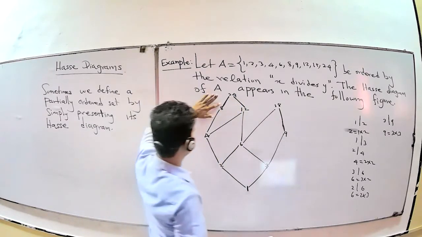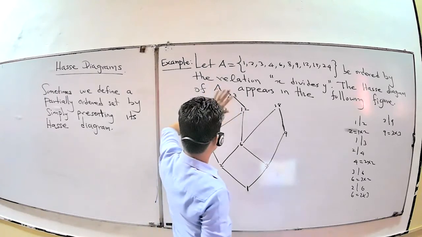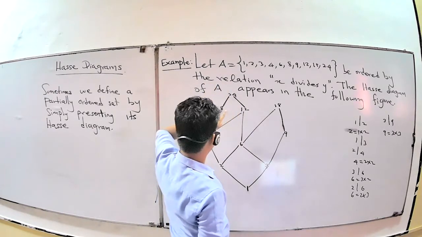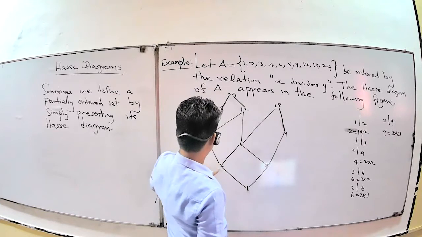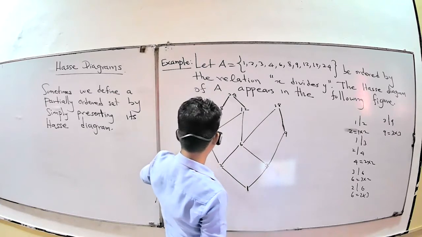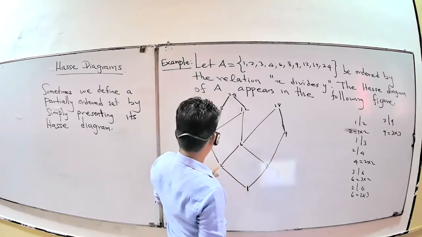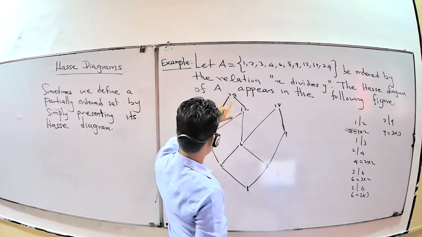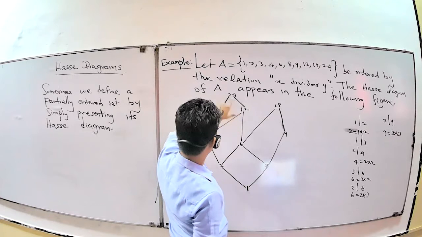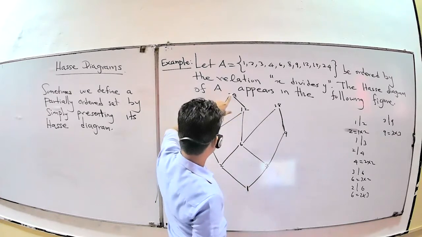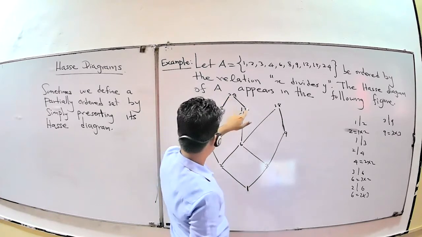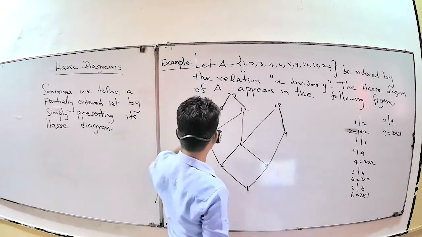8 into 3, 24. 12 into 2, 24. Therefore, you have the connection between 12 and 8, 24. But 2 divides 24 also. Now you have a connection here to here and here to here. You have the connection. And 6 to 24 also is one of the connections there. You have connection here, 6 to 12, 12 to 24. And 4 also you have connection with 24. Here 4 into 12, 12 into 24. Otherwise 4 into 8, 8 into 24.